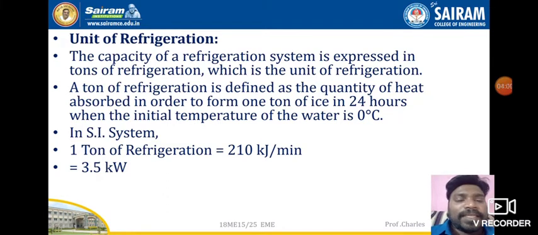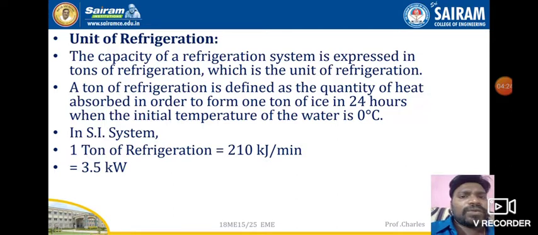In SI units, 1 ton of refrigeration is equal to 2 ton kilojoules per minute, otherwise equal to 3.5 kilowatts. In most textbooks, we don't understand how 1 ton of refrigeration will be 2 ton kilojoules per minute or 3.5 kilowatts. So I will explain how this value comes.